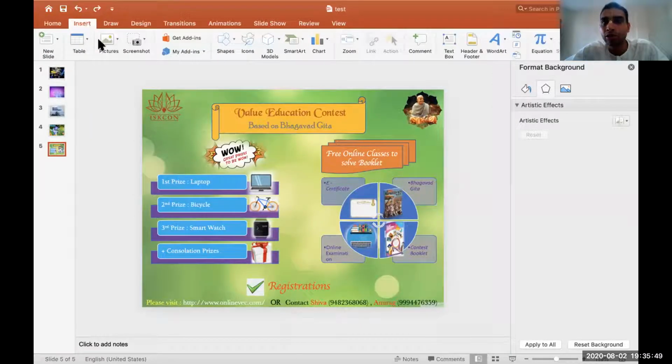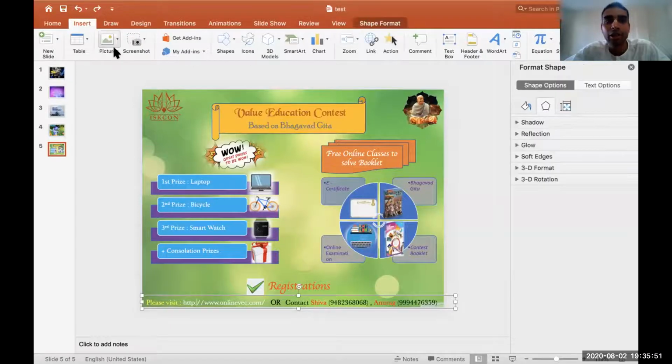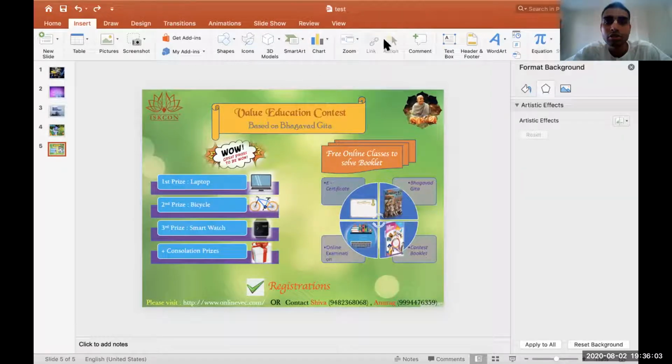First you have to click on the shape first. Now you go to format, shape format, last option. No, last tab. Shape format. Acha, here only. What happened? Okay, you have to again click on the shape, on the text where you have put.